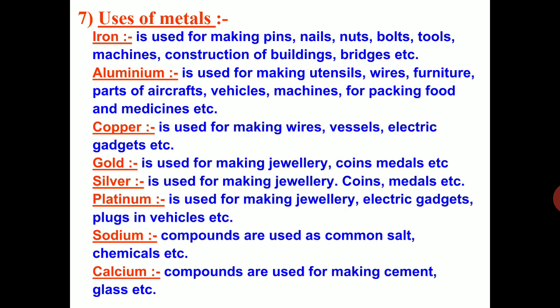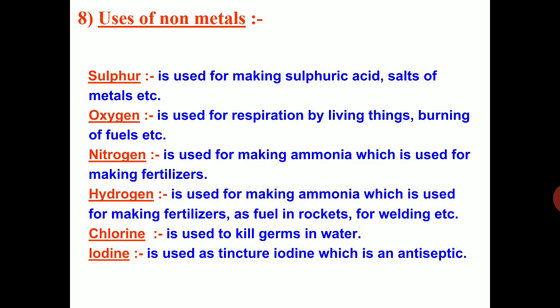Compounds of sodium are used in different situations. Common salt is a compound of sodium. Calcium compounds are used for making cement, glass, etc. So these are the uses of metals. Next, what are the uses of non-metals? Sulfur is used for making sulfuric acid, salts of metals.